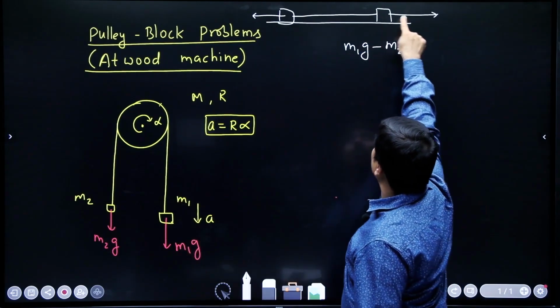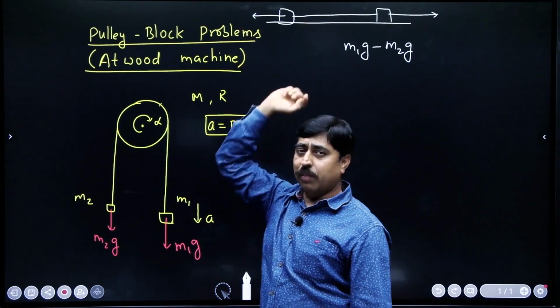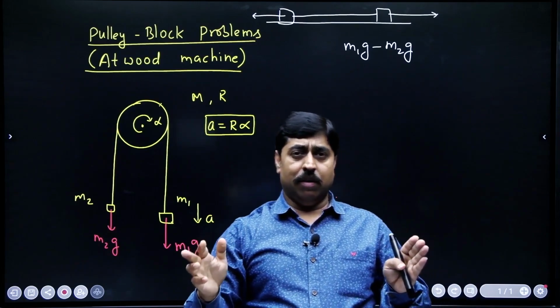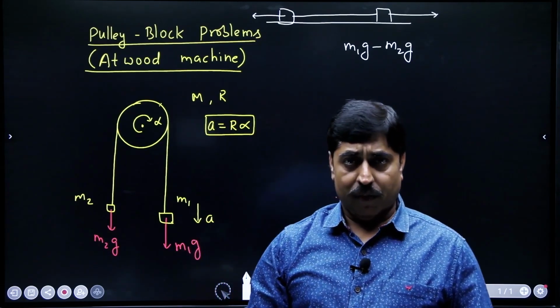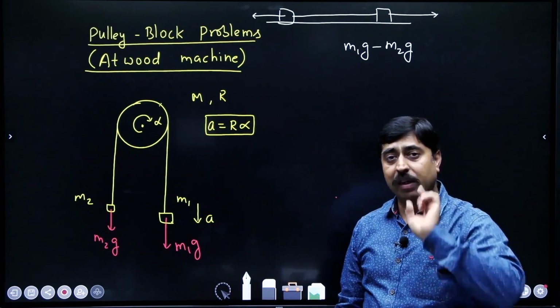Let us say this force is m1g. m1g is trying to drive this system. Let us say this force is m2g. m2g is opposing that motion. So the net force which is responsible for running this system is m1g minus m2g.